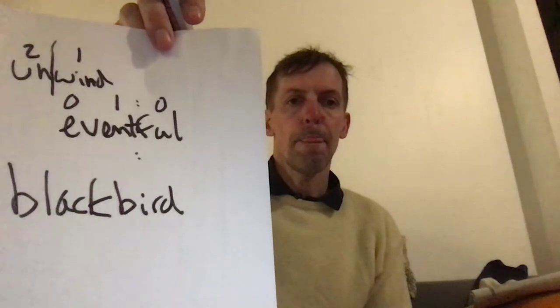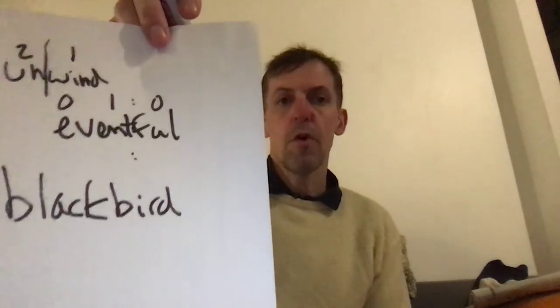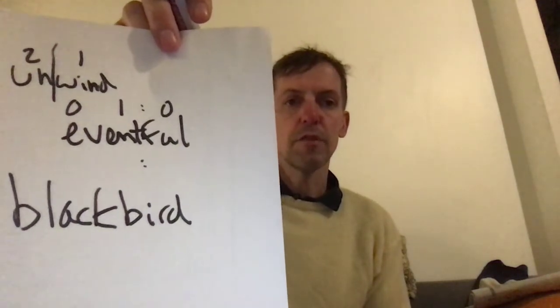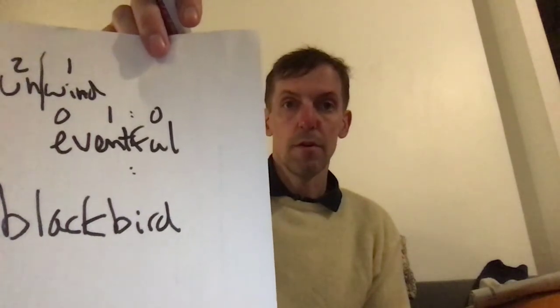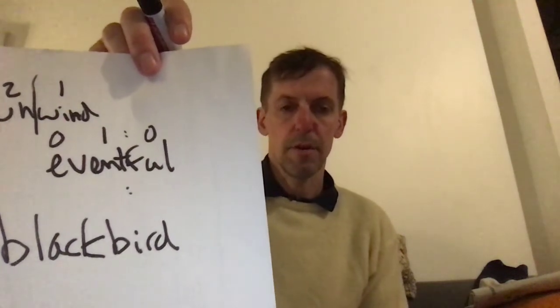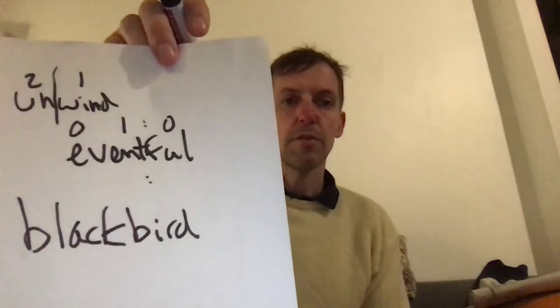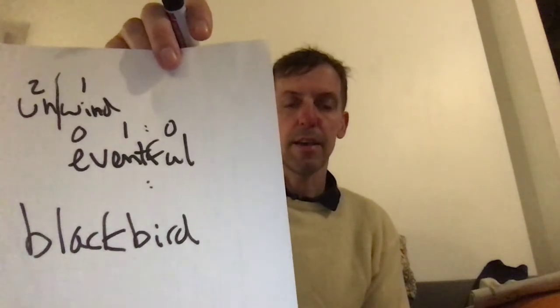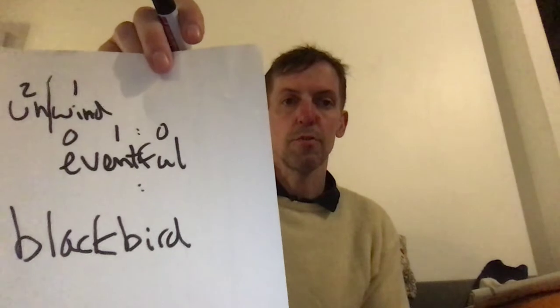A really obvious example would be something like blackbird. So here we have blackbird. You can obviously see that the first element, black, can be a word, and the second element, bird, can be a word. So that means we're dealing with a compound here. We're not dealing with a prefix or a suffix. Okay, that's the first thing. Now the second part is, of course, seeing as black can be an individual word, and bird can also be an individual word.